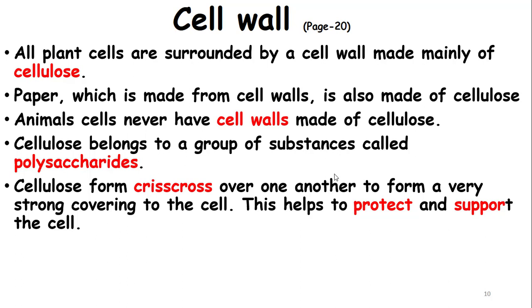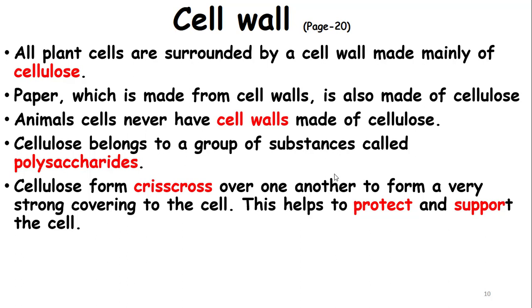What is the function of cellulose? It protects the plant cell and it supports the plant cell in an upright position. For example, you might have seen that a plant can have a weight of several tons. It can withstand the weight, it can lift the weight, and also the wind and the storm exert a strong force upon the tree. Again, it can withstand the wind and the storm. This strength is provided by the cellulose.